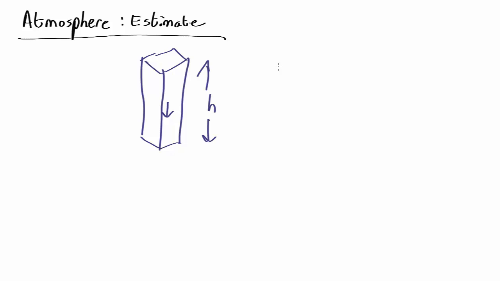It's going to have a weight. The weight of that is going to be, let's assume that it's the same density all the way up. That's a good basic approximation. So in that case, the mass of that column is going to be the density of air times the cross-sectional area times the height. So density is just density times the volume. So the force downwards is going to be that times g.